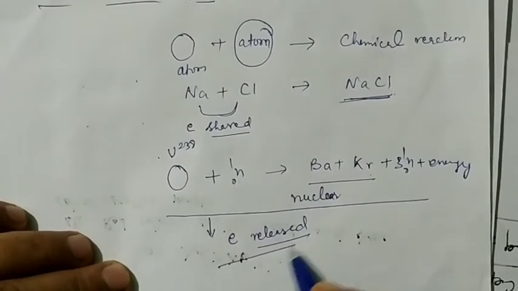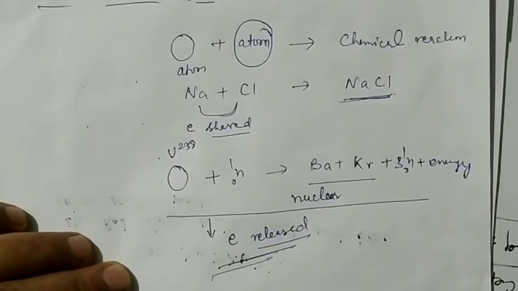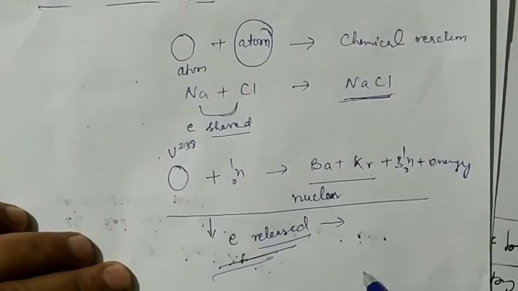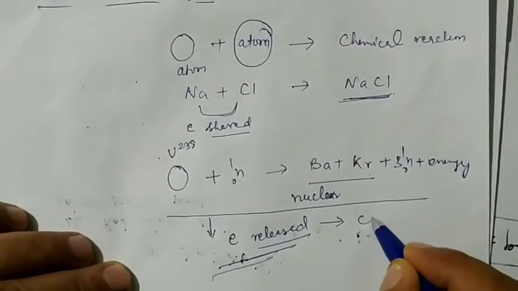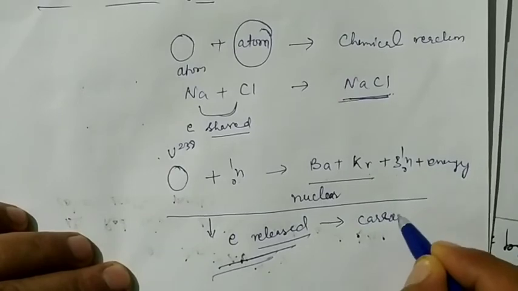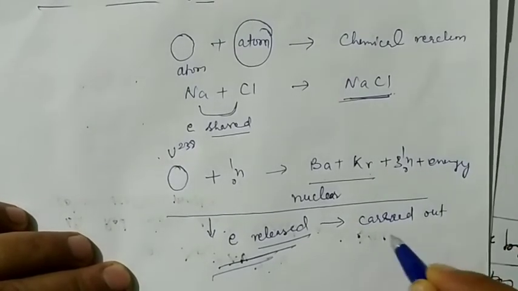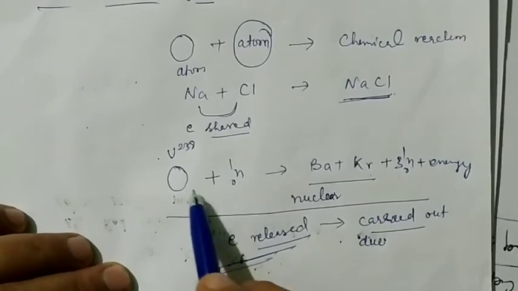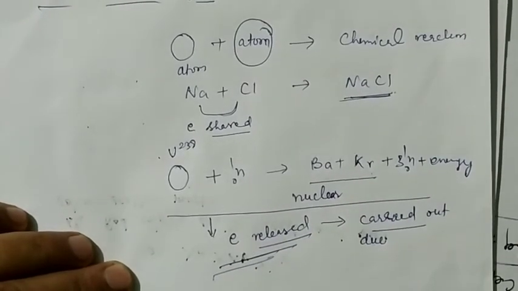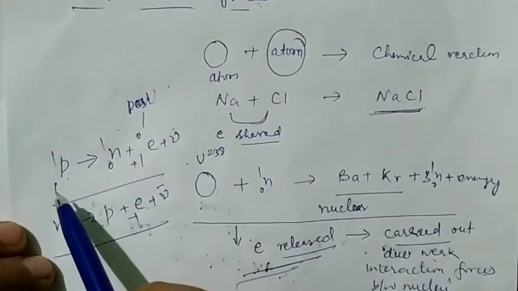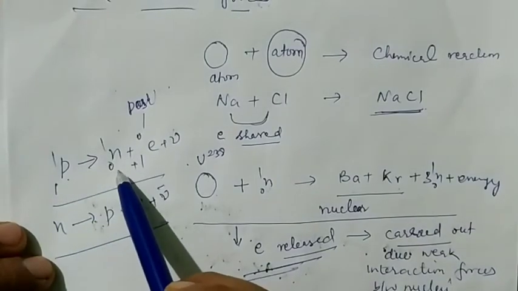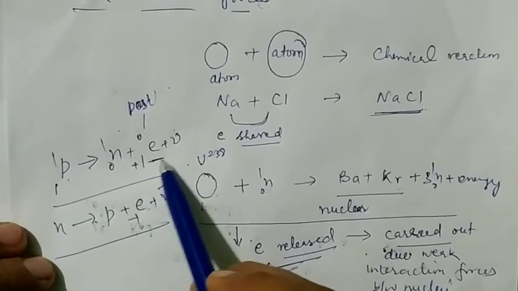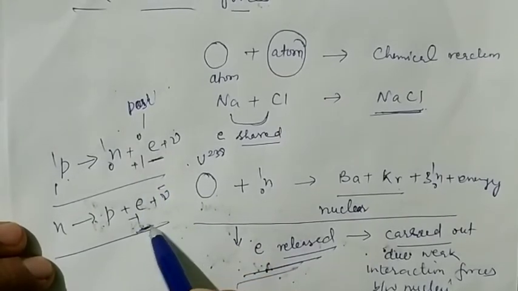When the electrons are released, this type of reaction is carried out due to the weak interaction forces between the nuclei. When a proton is changed into a neutron, a positive electron is released, and there is also the negative electron.